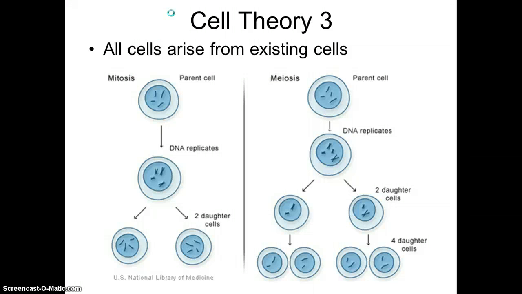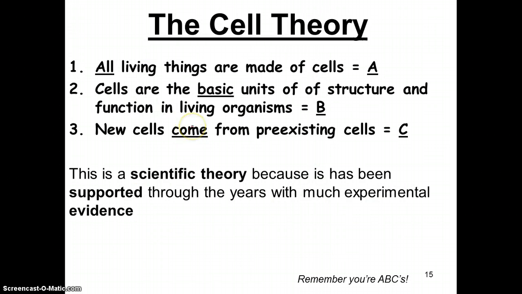And C, all cells arise from existing cells. So think of C as all cells come from pre-existing cells. So C for come from. So cell theory, A, all living things are made up of cells. B, cells are the basic units of structure and function in living organisms, and C, new cells come from pre-existing cells. So this is like the ABCs of cell theory, again supported by experimental evidence.